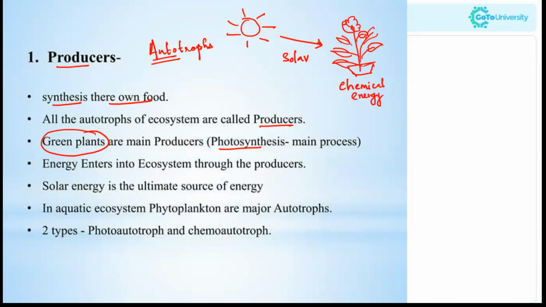That means the solar energy is the ultimate source of energy. Now moving to the aquatic ecosystem, the phytoplankton are the major autotrophs. The two types of autotrophs are photoautotrophs and chemoautotrophs.